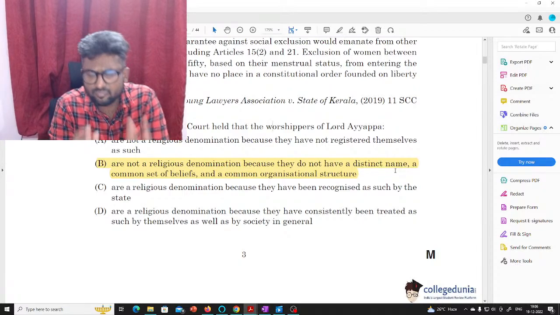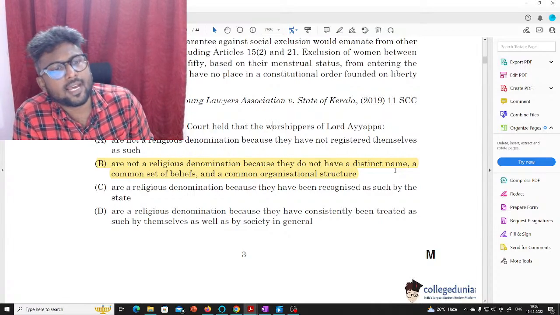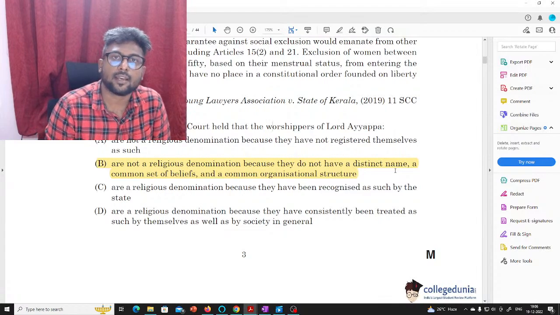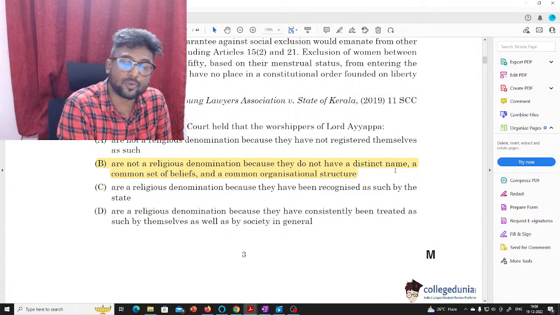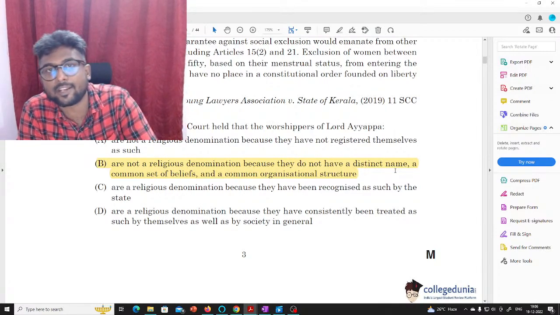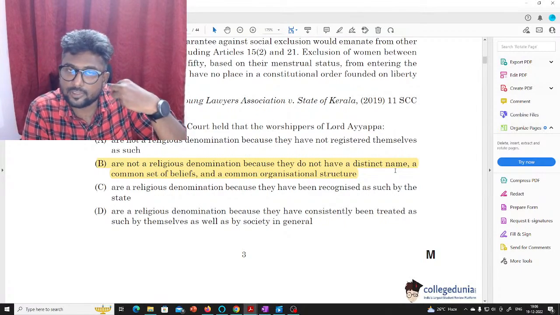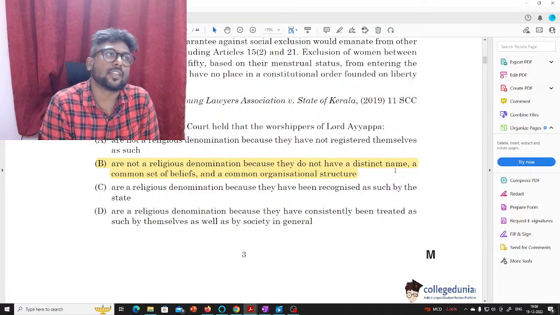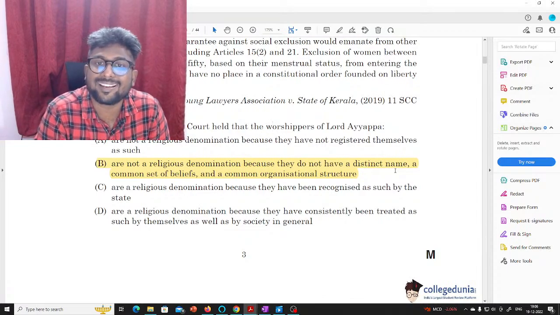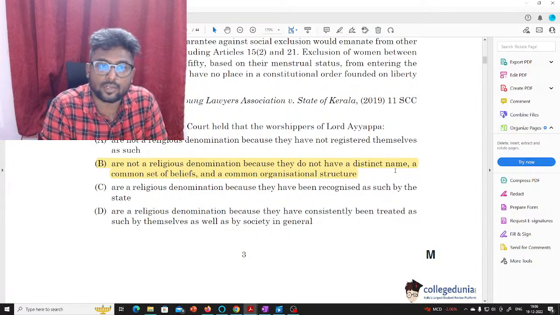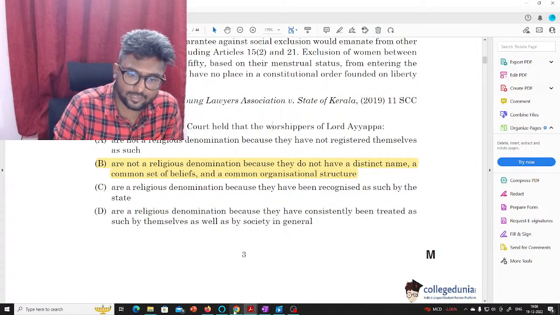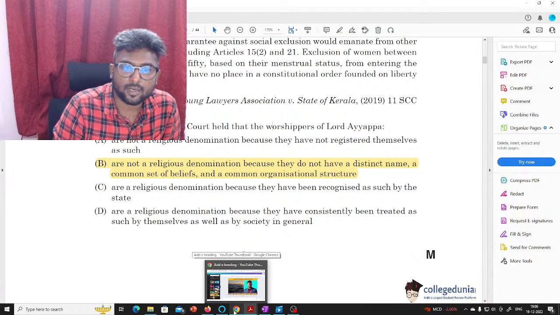So not only was the judgment in the Ayyappa case regarding the women's entry into the temple, the judgment also gave another controversial decision, saying that the devotees of Ayyappa are not a distinct religious denomination. They were just part of the Hindu belief system.